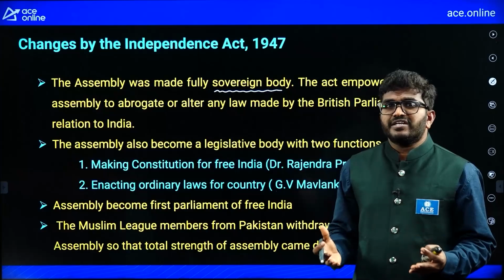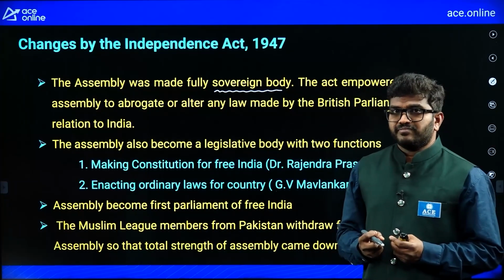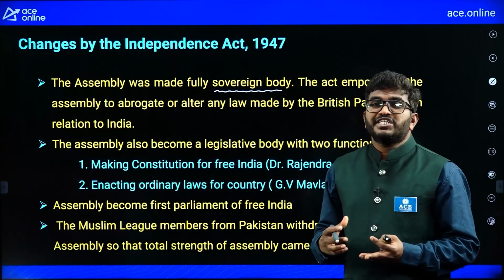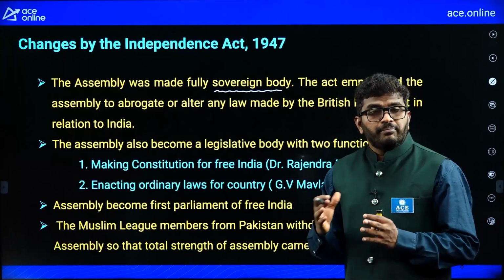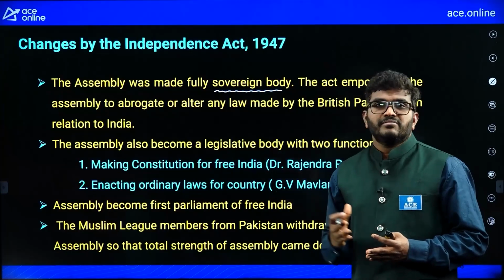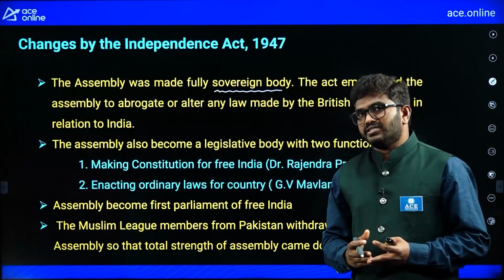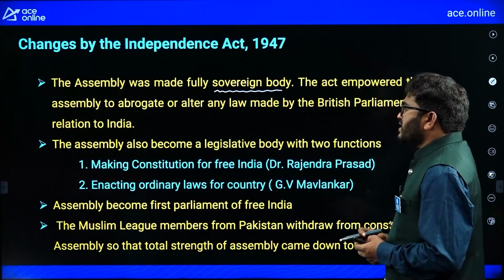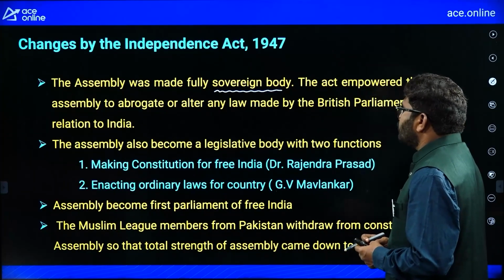So the Constituent Assembly got full powers to frame its own constitution, to frame its own rules, to abrogate or remove the rules developed by this British Parliament, right?